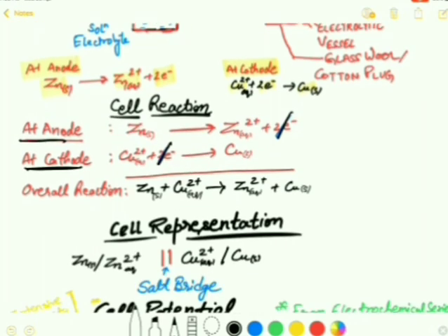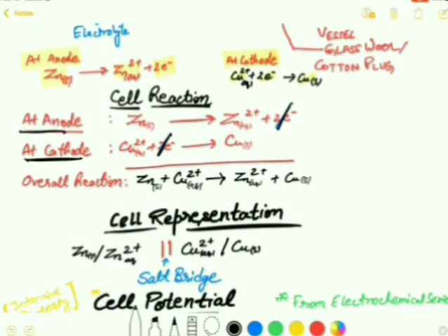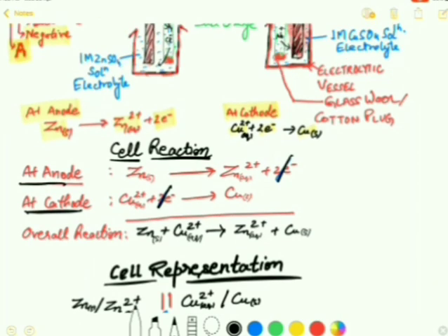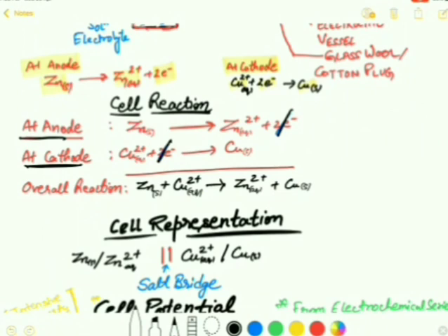And now the cell representation. It is very convenient to write the cell representation from the above overall reaction. You can see that zinc metal is oxidized into zinc 2 positive ion at the anode.